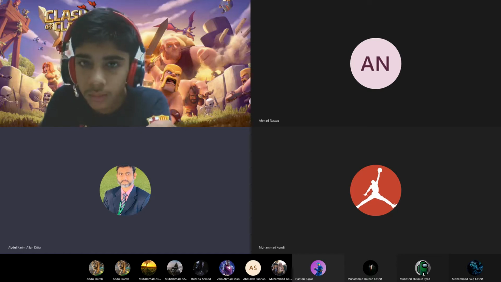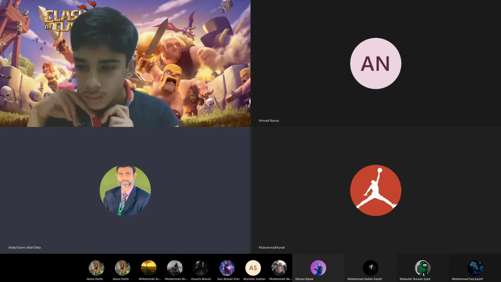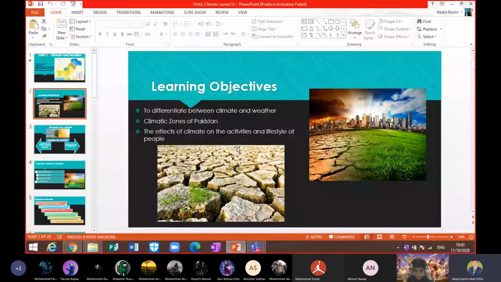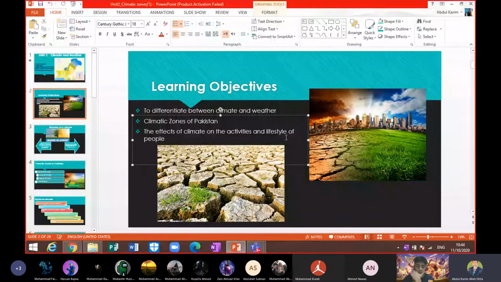So in this presentation which we have in front of us, my dear, I think half of the chapter, maybe less than half of the chapter, has been covered, in which we have to learn the difference between climate and weather, different climatic zones of Pakistan, I mean which areas are included in that, and number 3, the effects of the climate on activities and lifestyle of the people. So they are the 3 subtopics of weather and climate. Inshallah, we will study them in this chapter. So we are going to the first topic, and that is the difference between weather and climate.